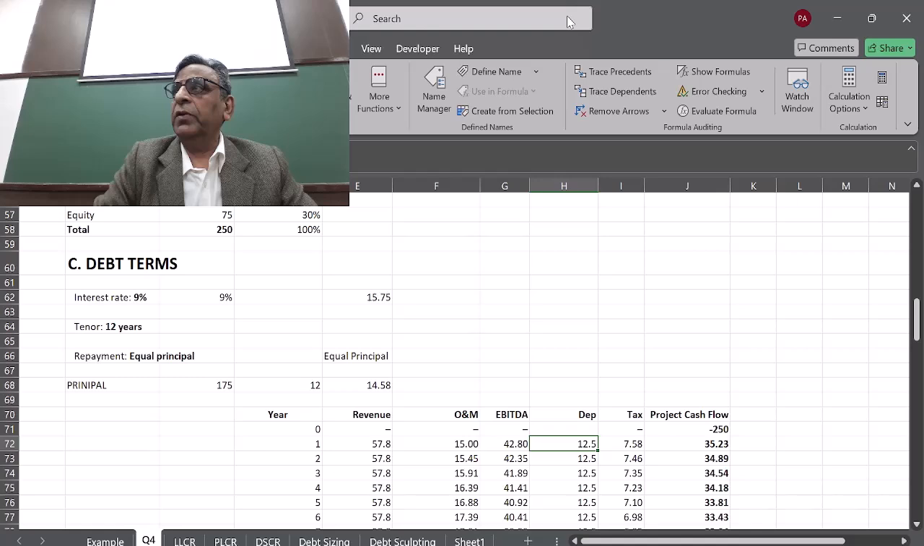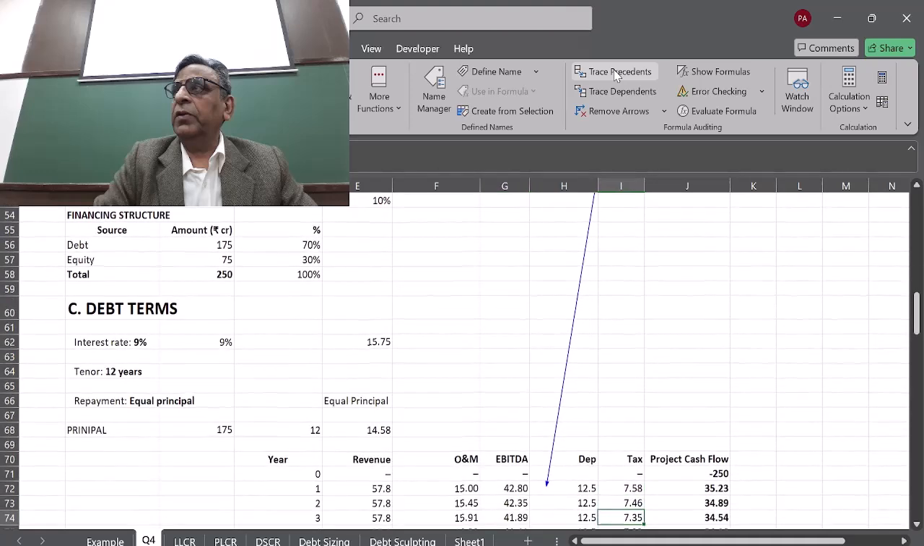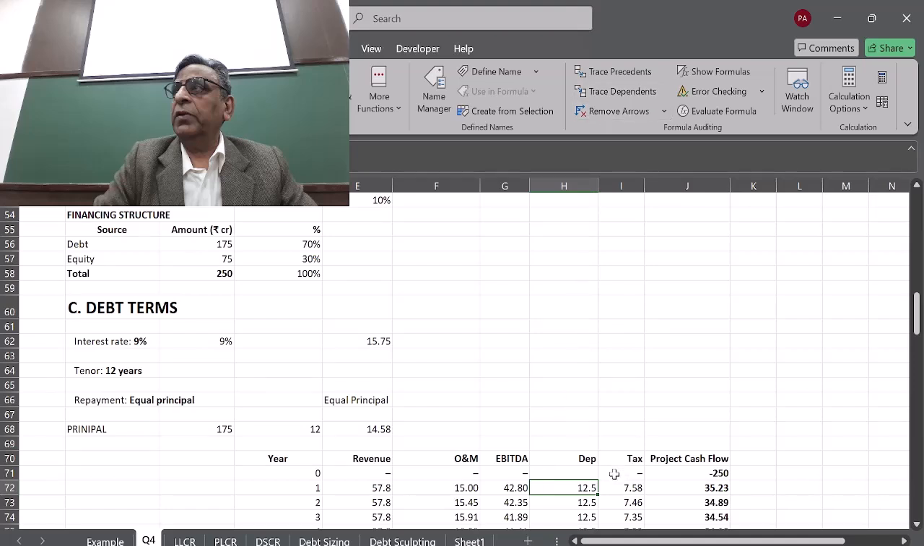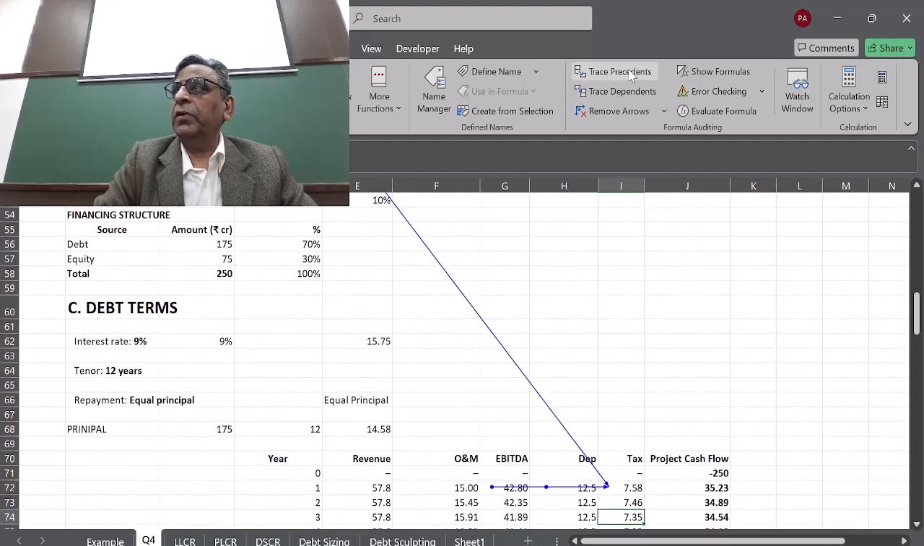Depreciation is coming from the top here, which is calculated here. The total cost of the plant was 250 and the life of the plant was 20 years, so depreciation on the straight line method is 12.5. Then we calculate tax. Just look at how it has been calculated. We are using the corporate tax rate of 25%, multiplied with EBITDA.